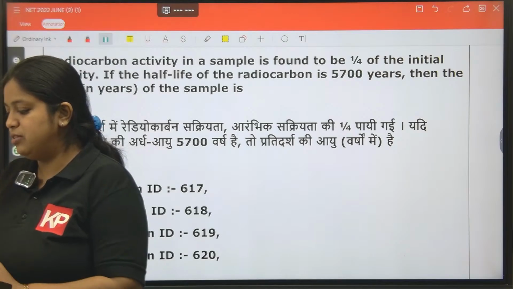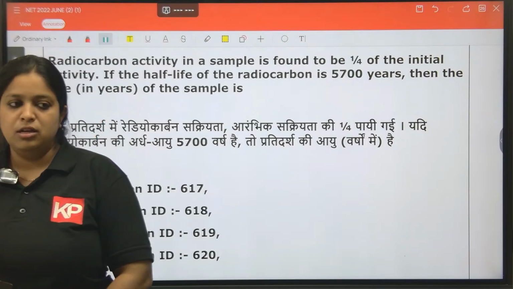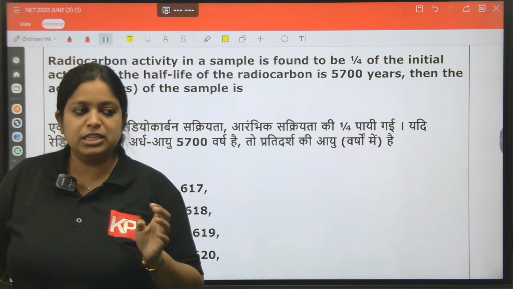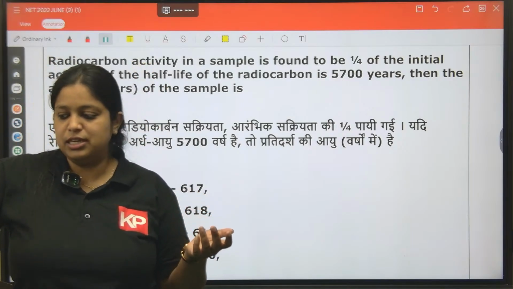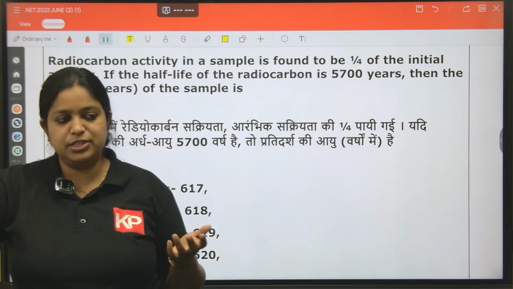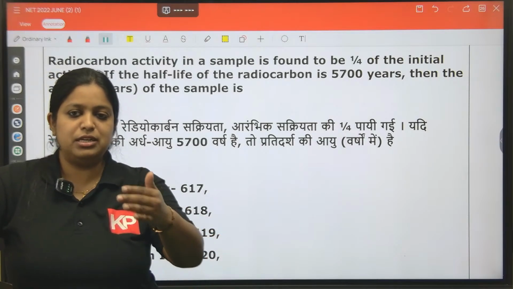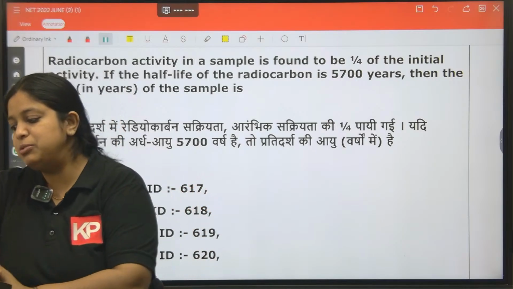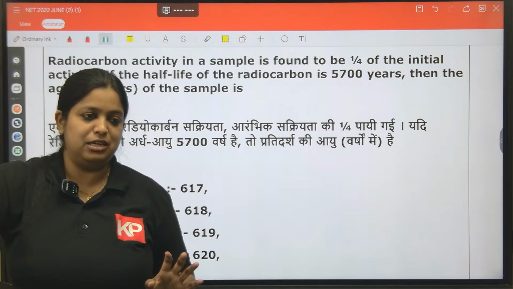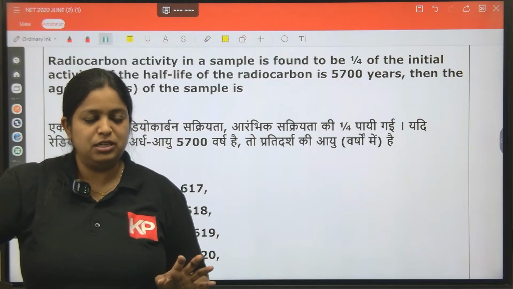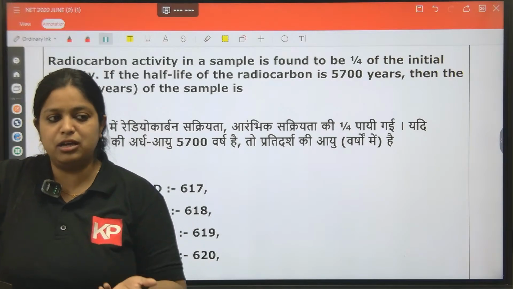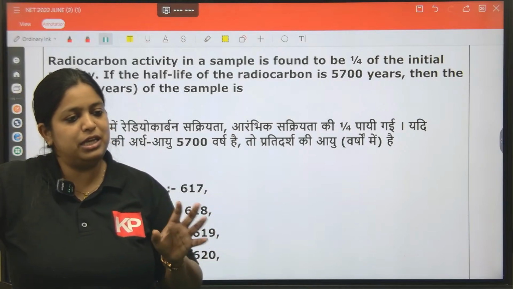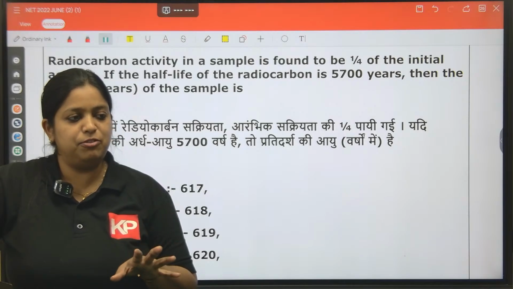Is there any equation associated with this? What does the term activity mean? Activity means, okay, we will study geochemistry in our sections, but since the NET examination is going to happen, we have to revise. Activity means the decay per second. That is called activity. We use the unit becquerel also. Sometimes we simply use the term decay per second. In that way itself we mention.